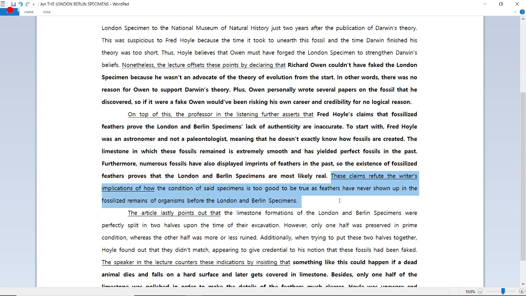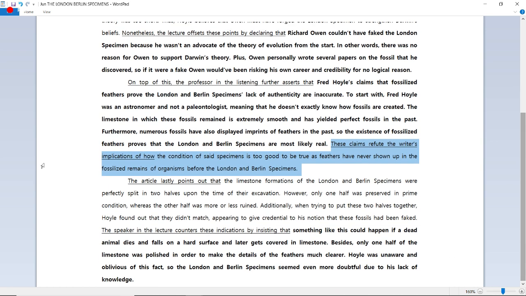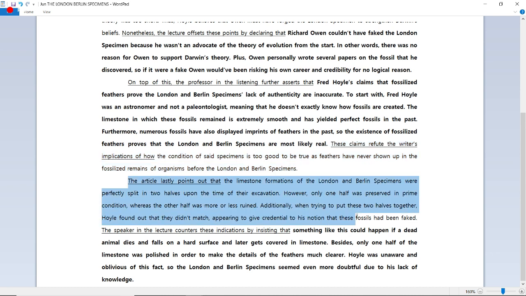Okay, so let's move on to the reading's second reason and major detail. These claims refute the writer's implications of how the condition of said specimens is too good to be true, as feathers have never shown up in the fossilized remains of organisms before the London and Berlin specimens. All right, now the third and last body paragraph. This is the reading's third reason and major detail.